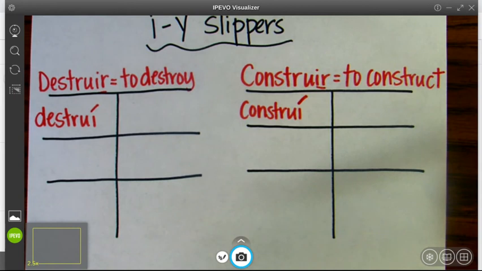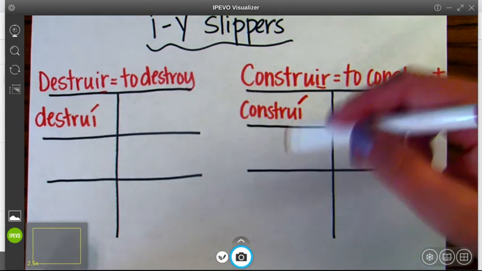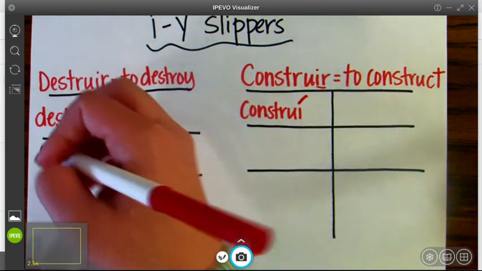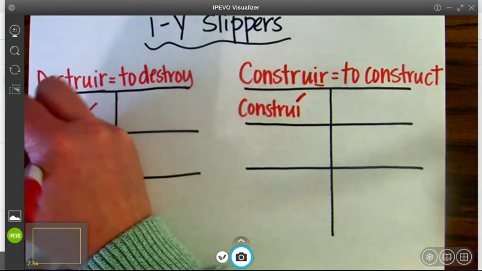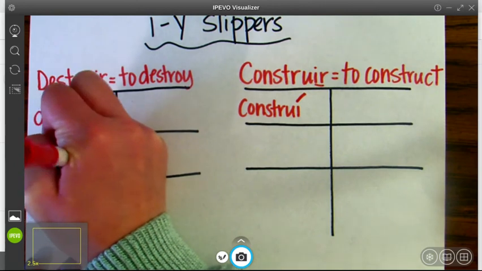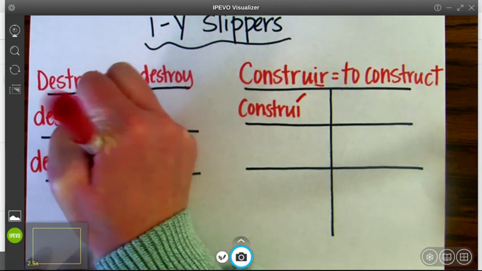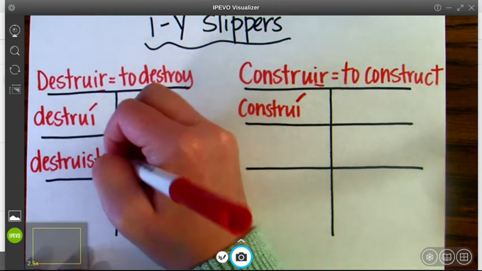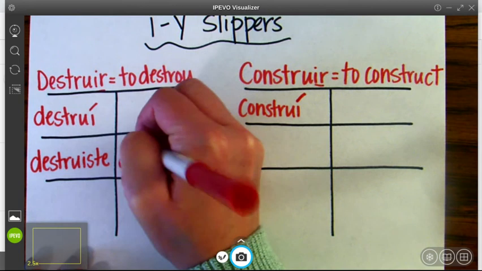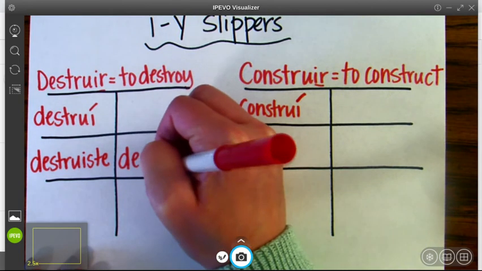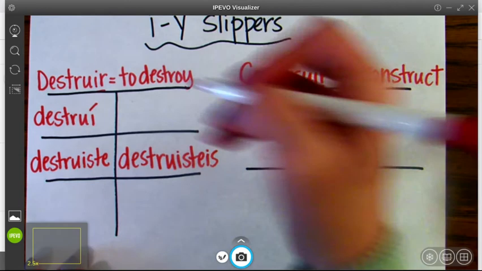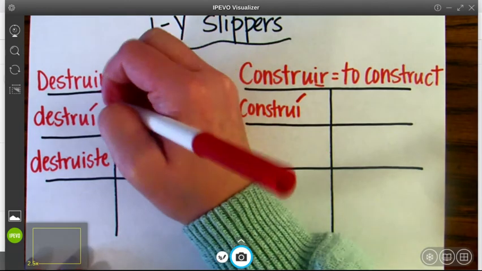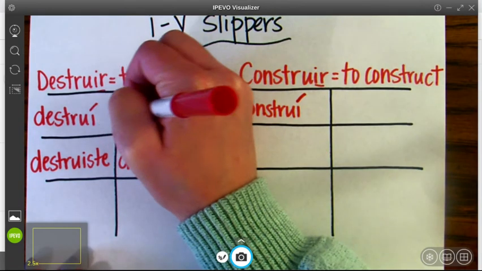I'm going to stay in the top portion of our verb boxes here, and we're not going to fill in the third person for a little bit here. So you guessed it, the tú form is going to be destruiste. We can bring it over to the right and add is. Destruisteis, right? And here we can bring it over and just remove that accent mark. Destruimos.